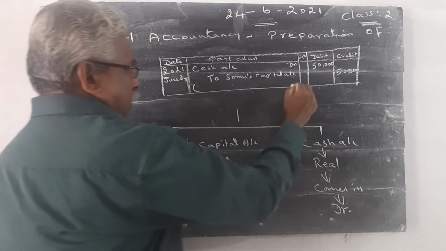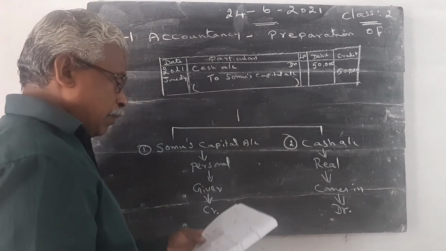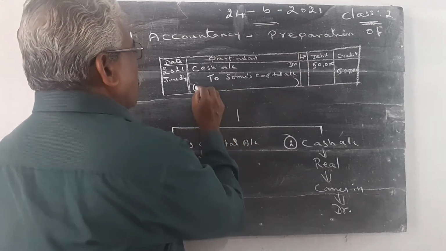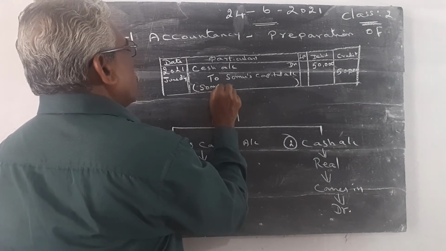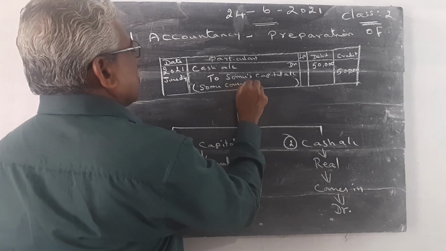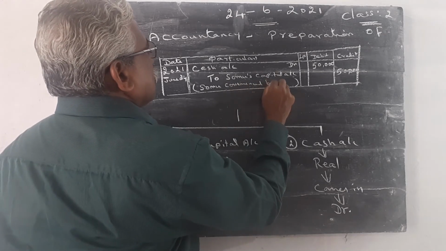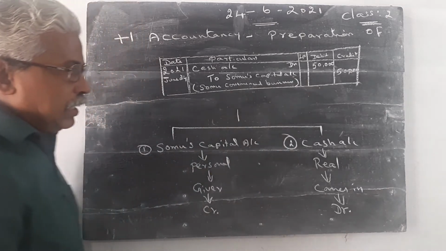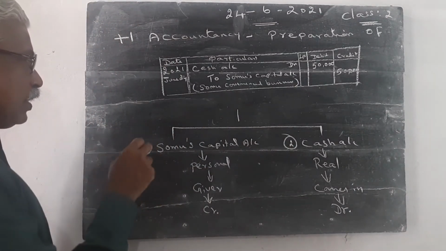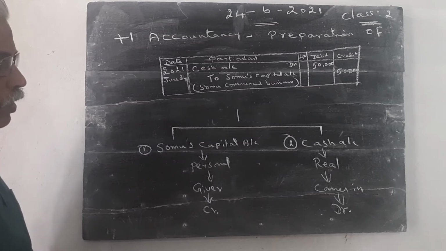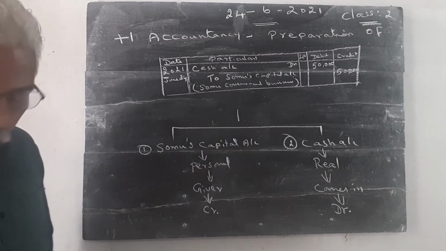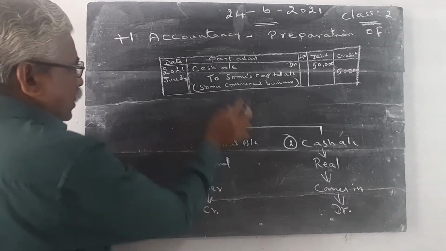Here, within brackets, you have to write the brief history of the transaction. It is called a narration. Somu commenced business. This is called a narration. Narration is the brief history of a transaction. So, the second problem is also completed. I want to explain the third question.